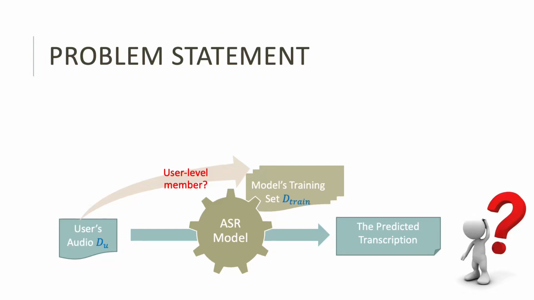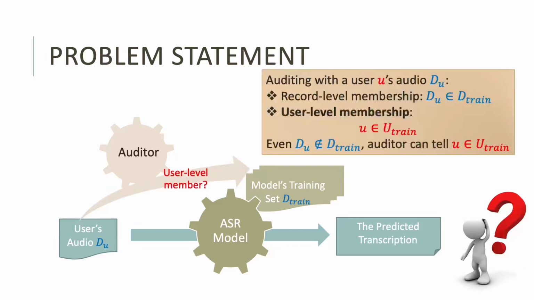Our audio auditor aims to help users determine whether an IoT voice service still holds their audio recordings in its training set or not. Instead of discussing a specific record's membership, our auditor aims to distinguish this user's membership. That means a user can still find out if he has audio recordings in that training set, even when querying with audio that the model has never seen before.